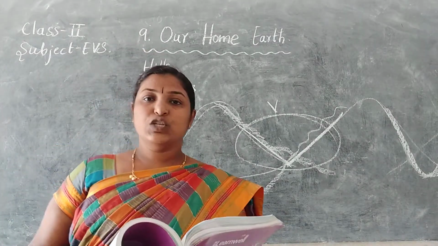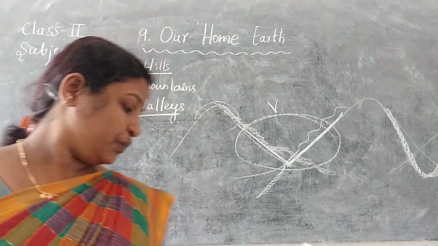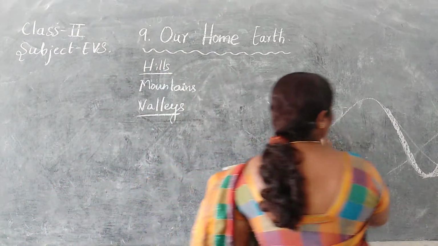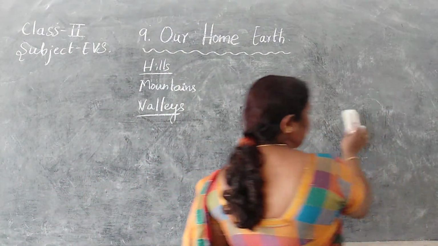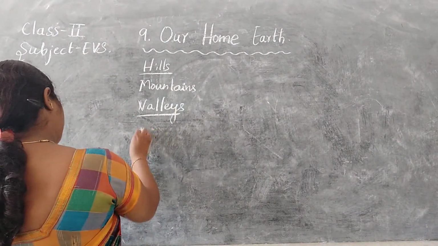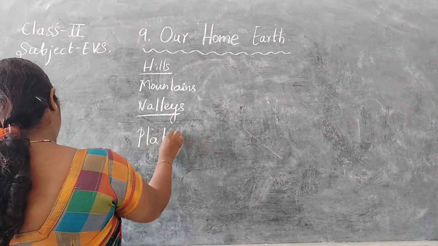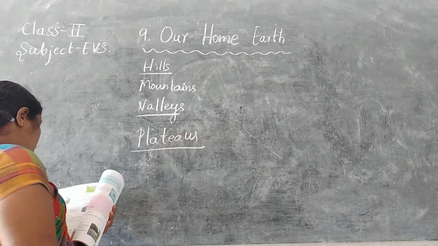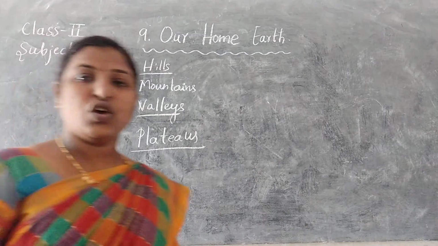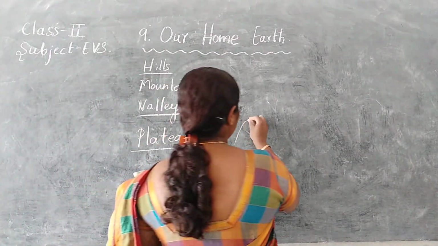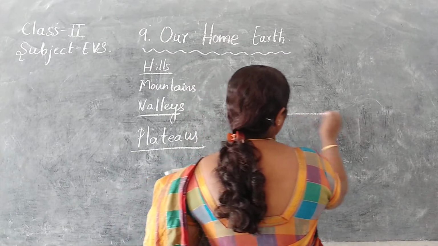Plateaus. What is a plateau? So these are also high places, but these will be tabletop.